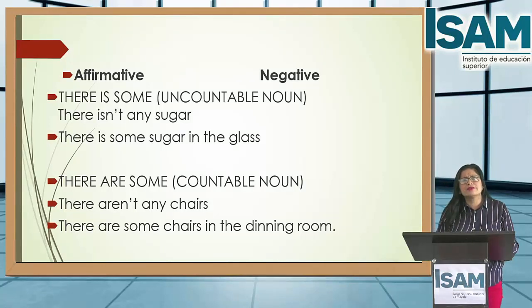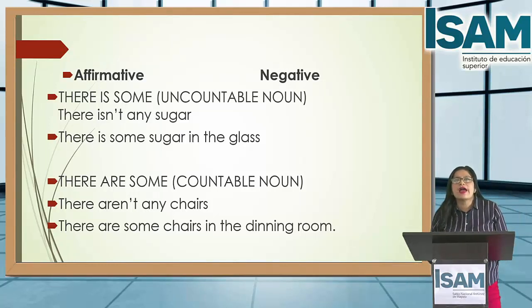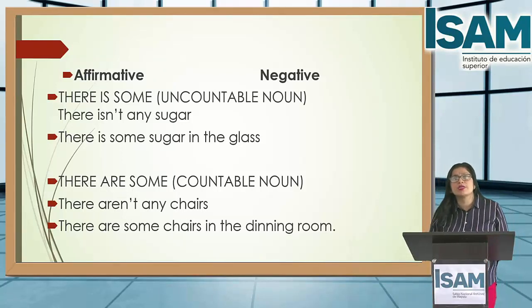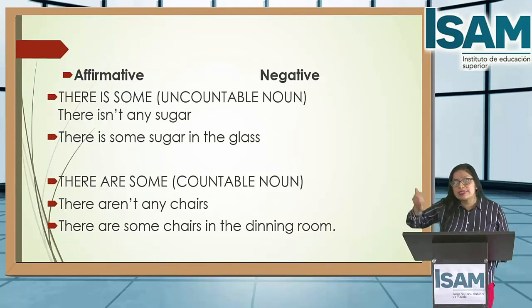Next, there are some for countable nouns. There aren't, for example, there aren't any chairs. Negative. Affirmative, there are some chairs in the dining room. Students, do you remember when I mentioned some with countable nouns, it's because you don't know the quantity.